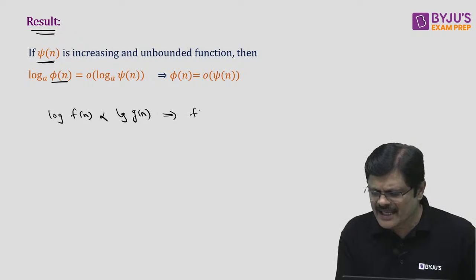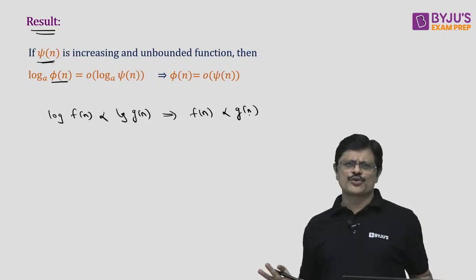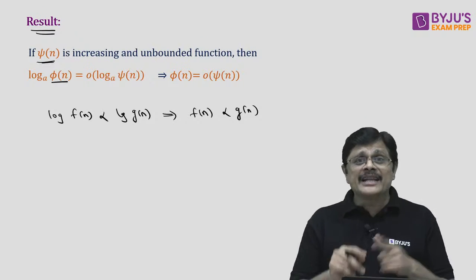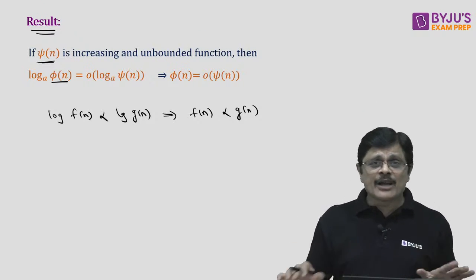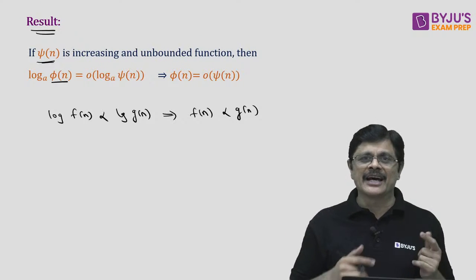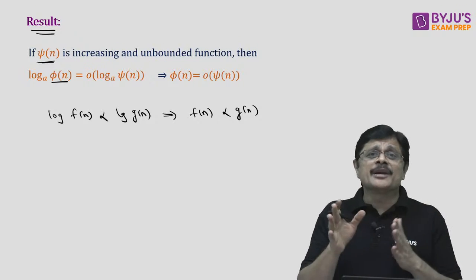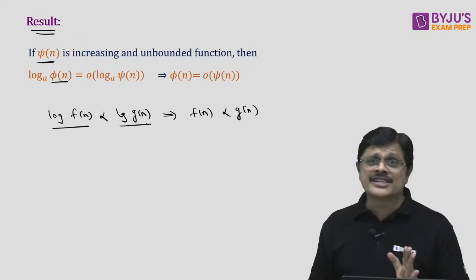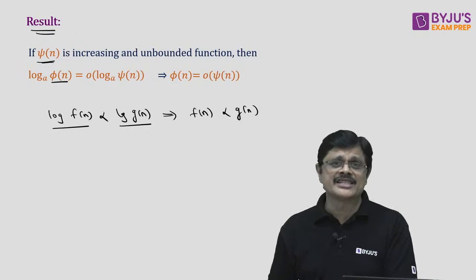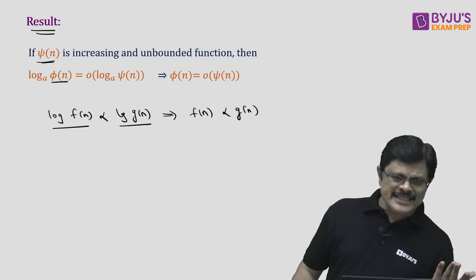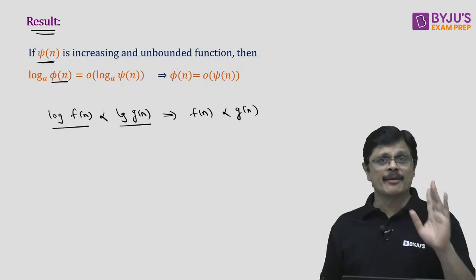Then you can say that fn is smaller than gn. That is what this rule says. Only if log fn is smaller than log gn can you say fn is smaller than gn. If it is equal, there is no rule for that. You have to find some other way to verify the relation between the functions. But you cannot do it in the reverse order. When this happens, then the right side will happen. Please remember.